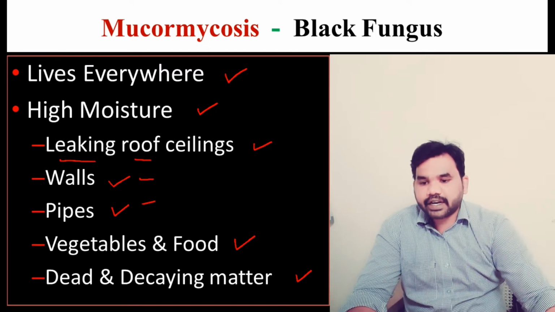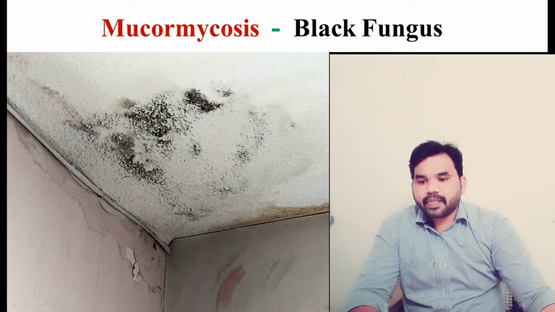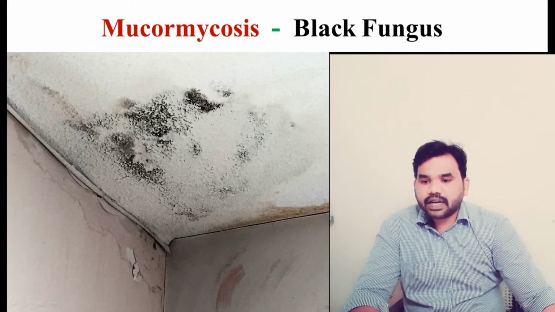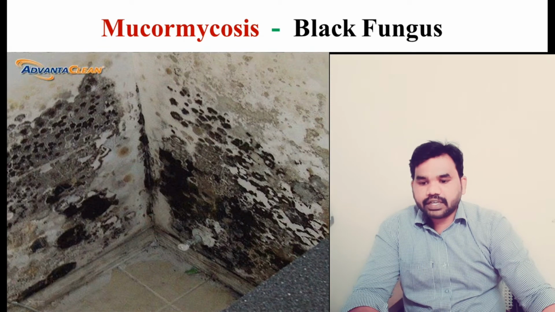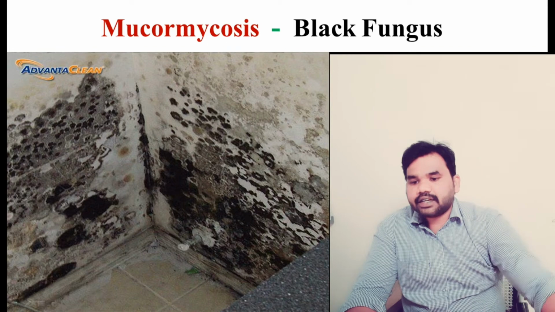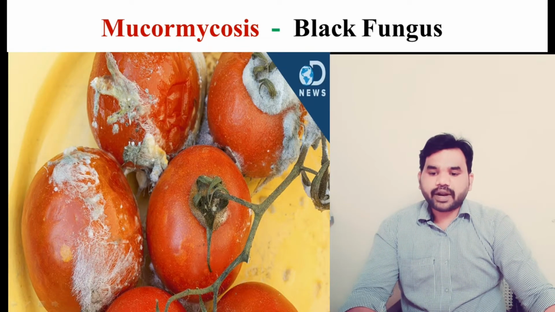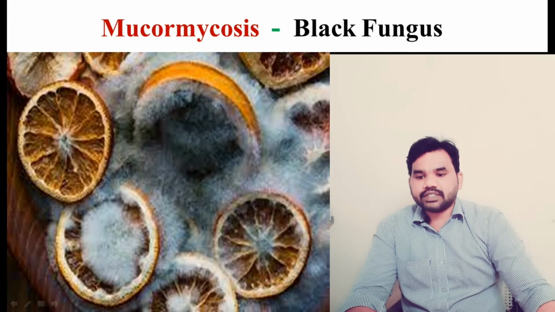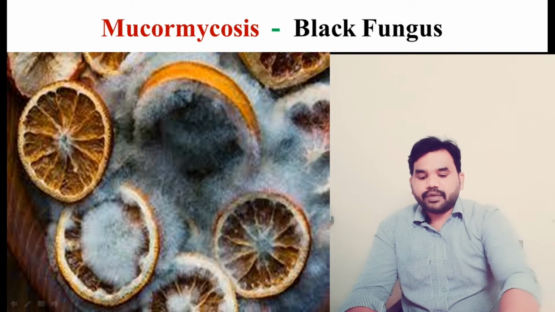I have provided an image here. You can see in this image, this part is the ceiling of the room, and here you can see the black fungus, and this is the wall. Here is the pipe and there is a leakage here, and here you can see the black fungus. You can also see the fungus has grown on the vegetables. These are tomatoes, and here you can see these oranges. Here also the fungus has contaminated all this food material.